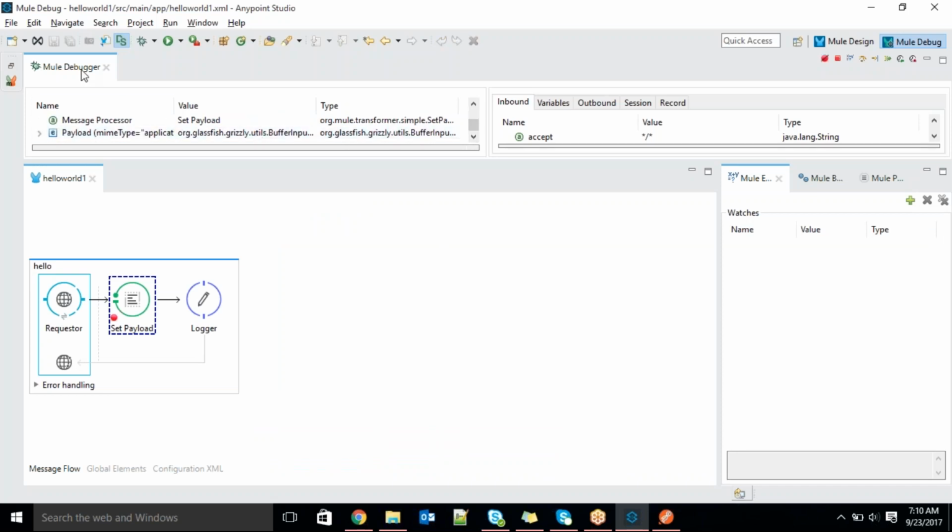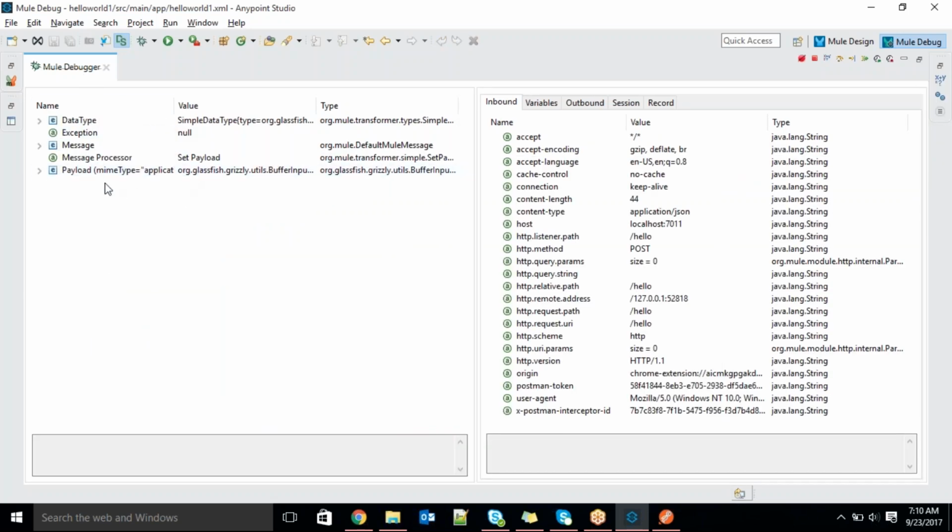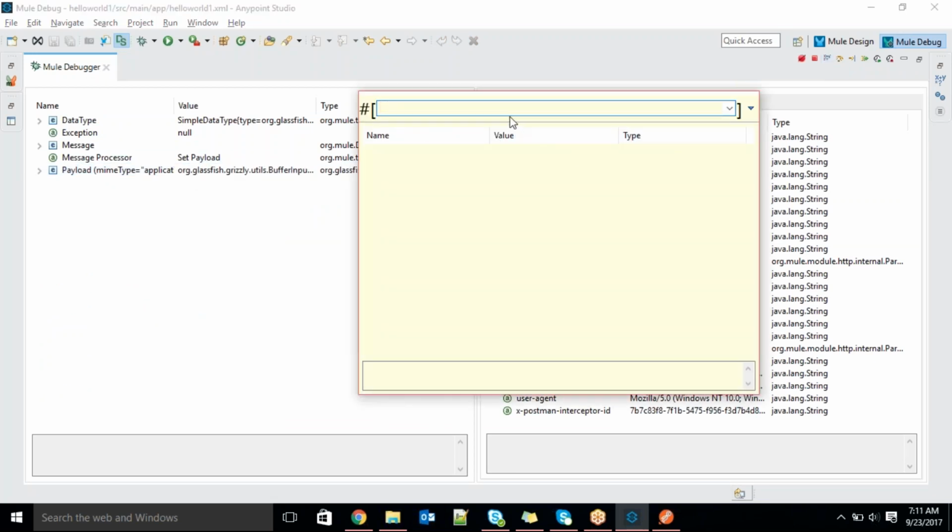Observe here. Earlier, if you see, nothing is there, right? Now we are getting a payload. So I will open the Mule expression prompt, then open the payload. What payload am I getting? Observe here, I'm getting some buffer input stream object. Earlier the payload was null, right? Now I'm posting some information, then I can see some buffer input stream, some kind of glassfish object. Now I want to see the data. It is in the form of an object. So how can I see it?